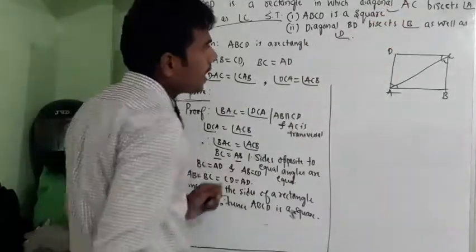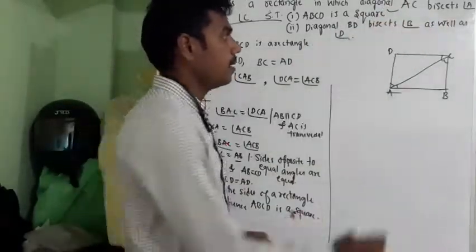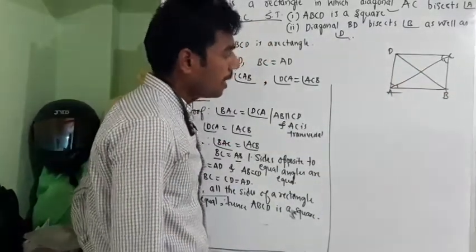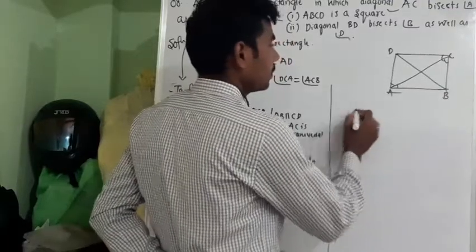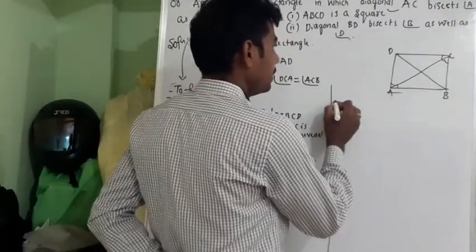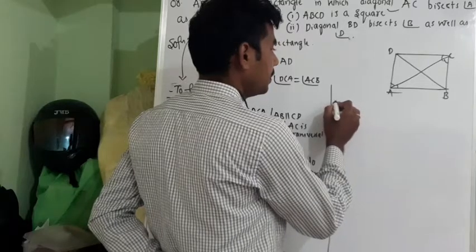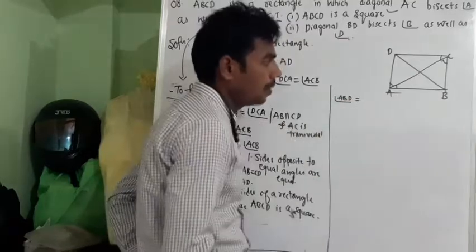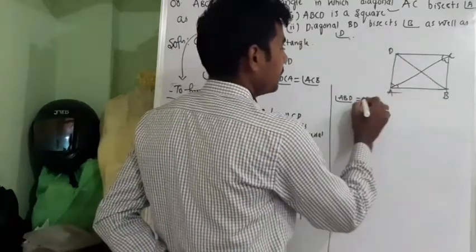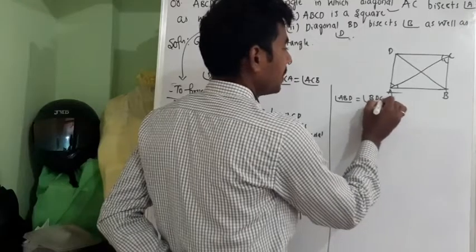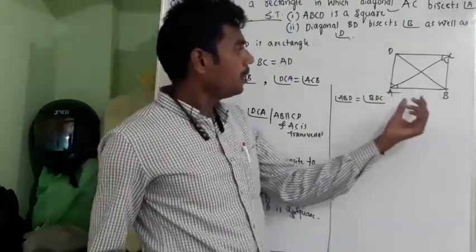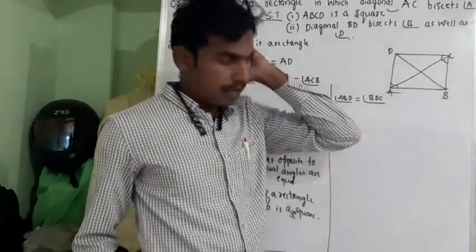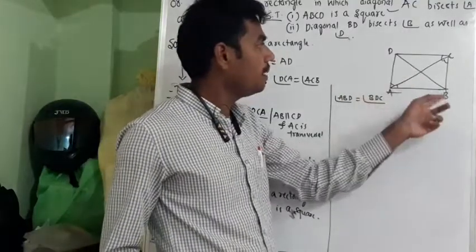Next, diagonal BD bisects angle B as well as angle D. Now what can I write? Angle ABD is equal to angle BDC. Fine. We need to prove angle ABD is equal to angle DBC, as well as angle ADB is equal to angle CDB.